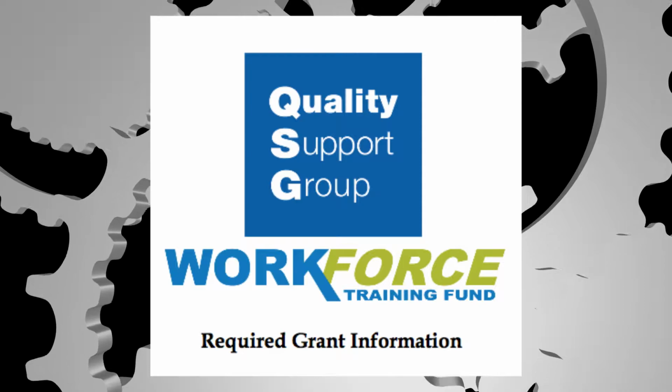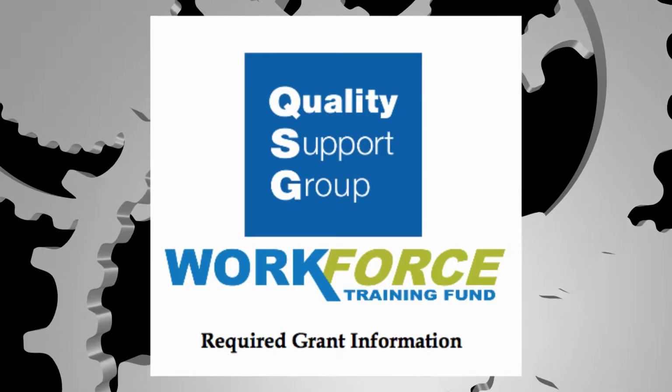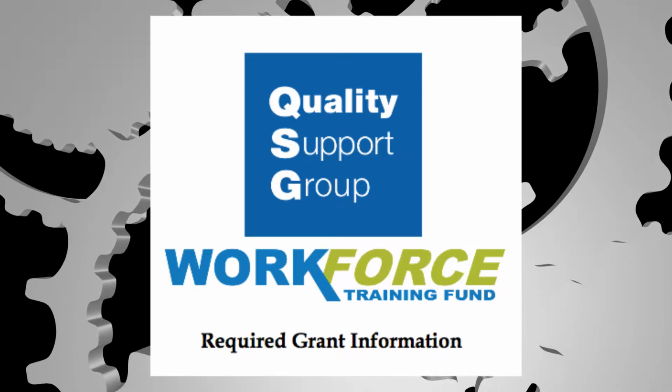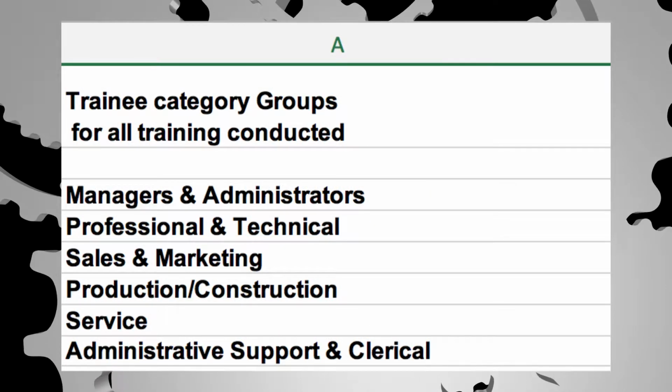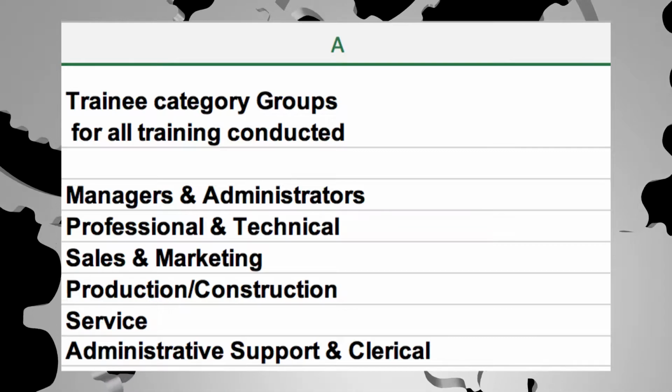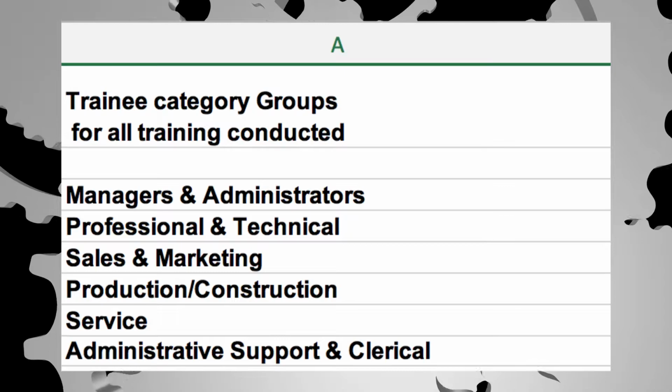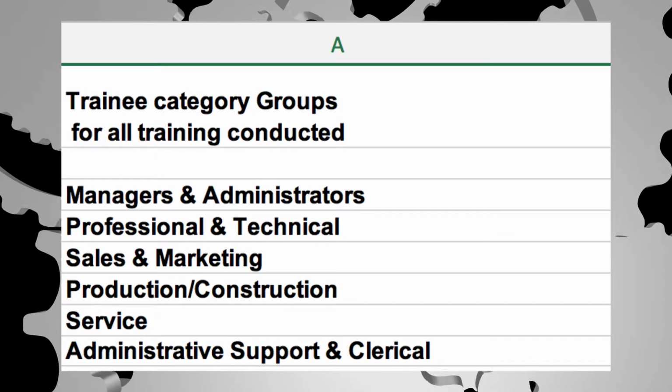By now, you should have gotten round one information gathering from me via email. So please open that document up and let's get started. In column A, you'll see the state designated employee categories that we will be using for this application. All trainees will fall into one of these employee categories.